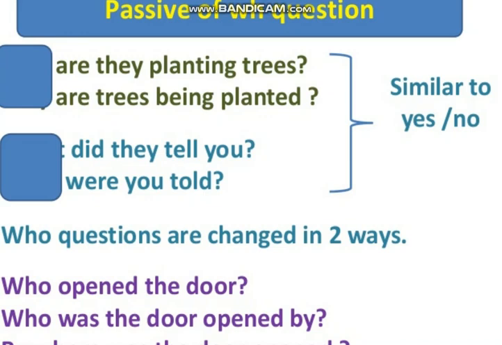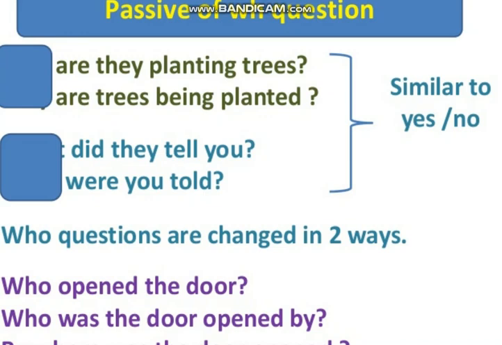While there are two ways to change the questions which start with who. This word who has a different structure. Any question which starts with the word who can be changed in two ways. As you can see, who opened the door? There are two ways to change such sentences: who was the door opened by, or we can say by whom was the door opened.